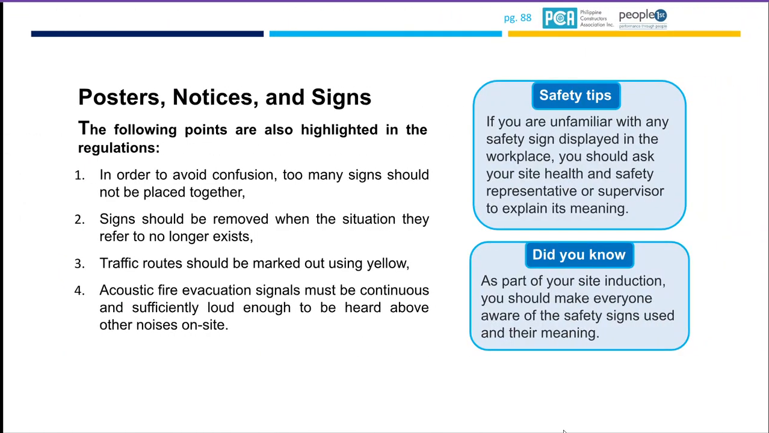The following points are also highlighted in the regulation. In order to avoid confusion, too many signs should not be placed together. Two or three at a time, so people can read them. Signs should be removed when the situation no longer exists. Traffic routes should be marked using yellow, and acoustic fire evacuation signals must be continuous and sufficiently loud.